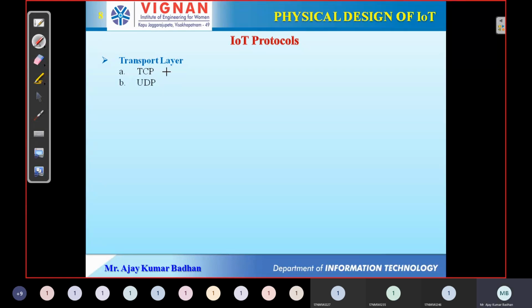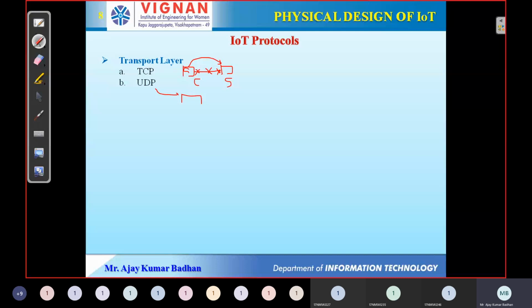TCP requires a connection, and moreover we have a client and server. If they want to communicate with each other, first and foremost they have to establish a connection, and using this connection they can transmit the data. Once the connection is established, all the packets can be transmitted. Once this process is completed, the client will send a message to the server to disconnect, and then the connection will get disconnected. Until then, this channel will be present. This is why we call it connection oriented.